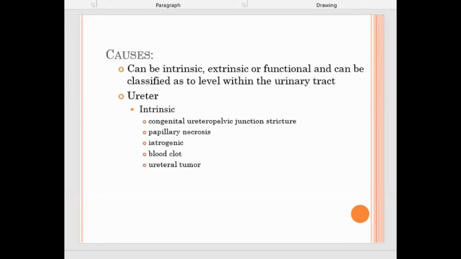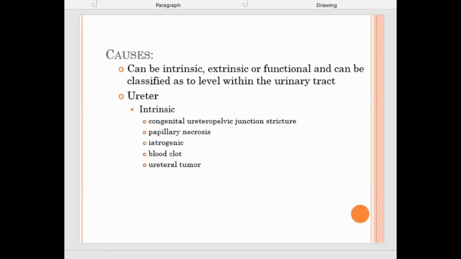Now coming to the bladder, after pelvis and ureter, what are the intrinsic and extrinsic causes in the bladder? Within the bladder wall or within the bladder cavity, there can be calculi. In the wall, there can be contracture, because the neck of the bladder is an inverted triangle, isn't it? You know the shape of the bladder? At the neck, it is a narrow structure. So if there is contracture, there can be backflow. And if there are calculi also, there can be backflow.